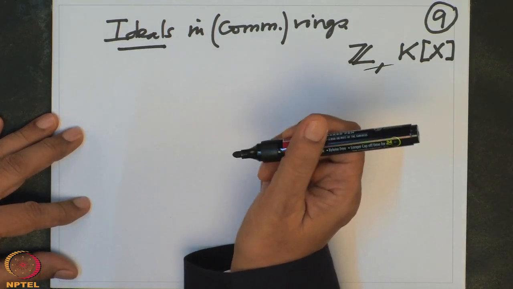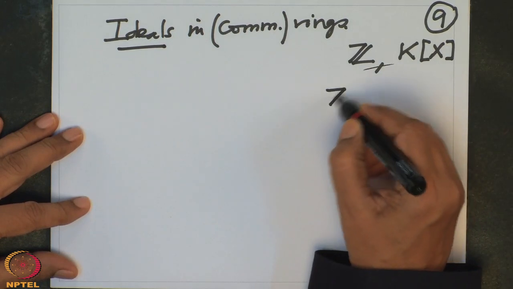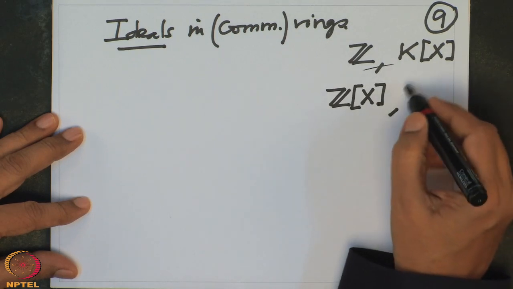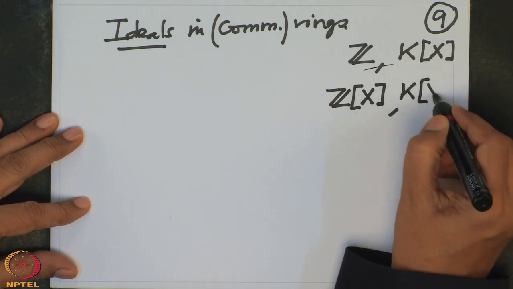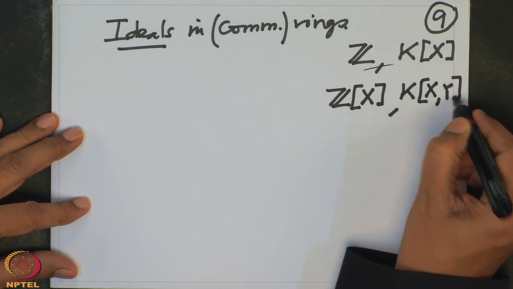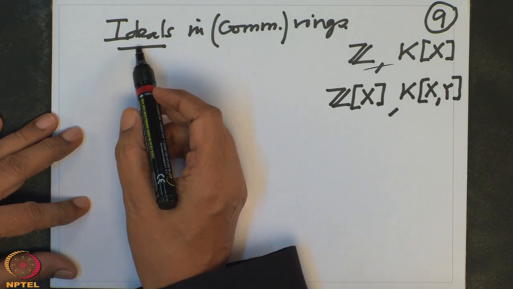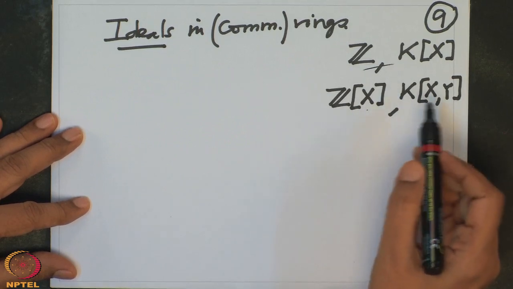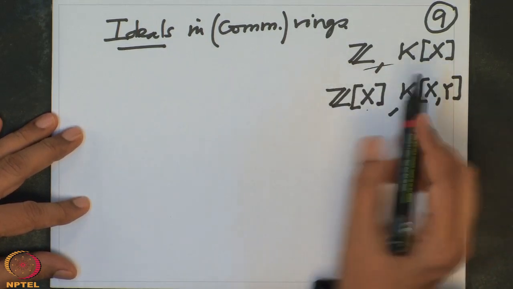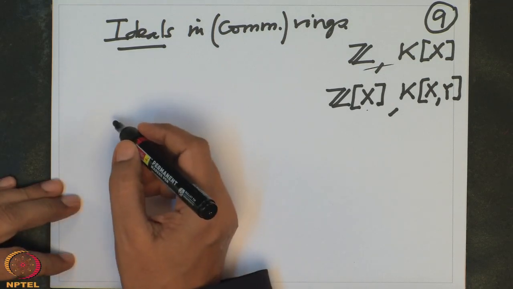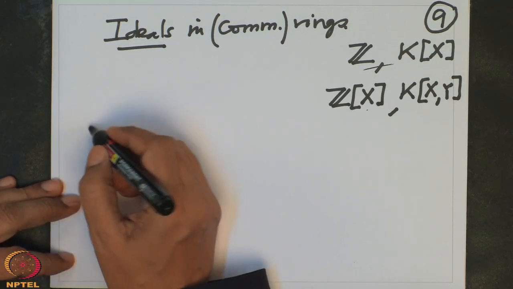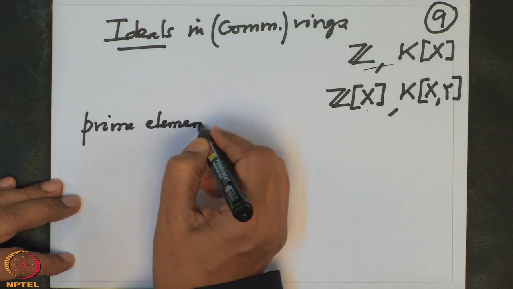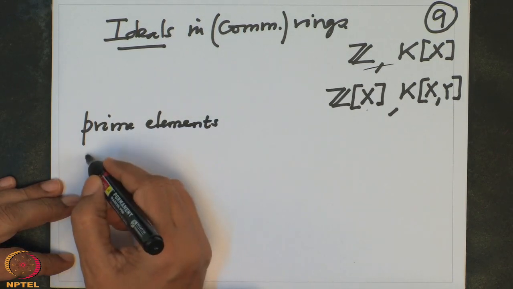And also we have seen the moment you take, for example, rings like Zx, polynomial rings with integer coefficients, or polynomial rings over a field but in more than one variable, already it is very difficult to give a structure of ideals in these rings, because in these rings there are non-principal ideals. In this ring all ideals were principal. Okay. So, corresponding to the concept of prime elements, or what are called irreducible elements.